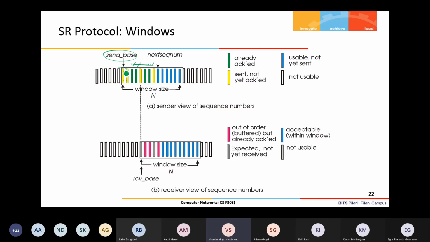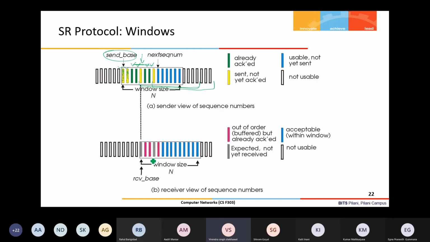Once it receives these two acknowledgements also, it will shift its window by 4. So it will shift from here by 4 to here, and the send base will now point here. And once it receives this, it will shift by 3 more. So here, 3 more.